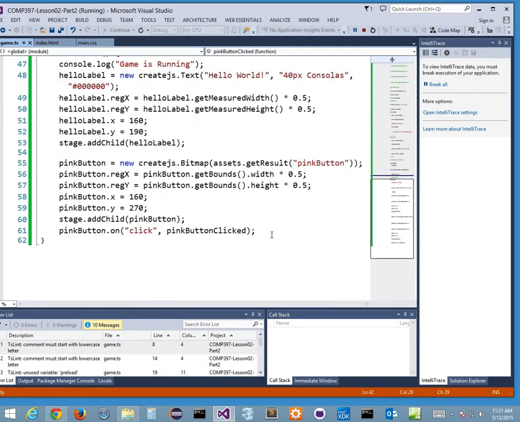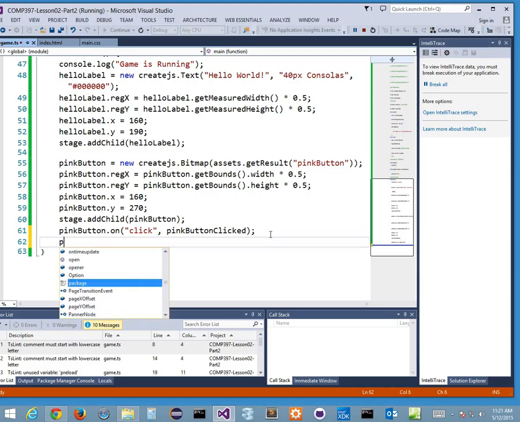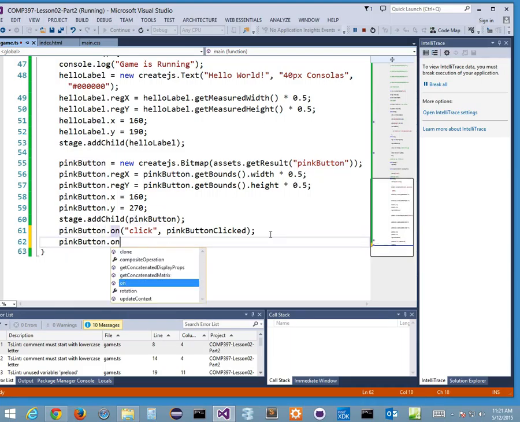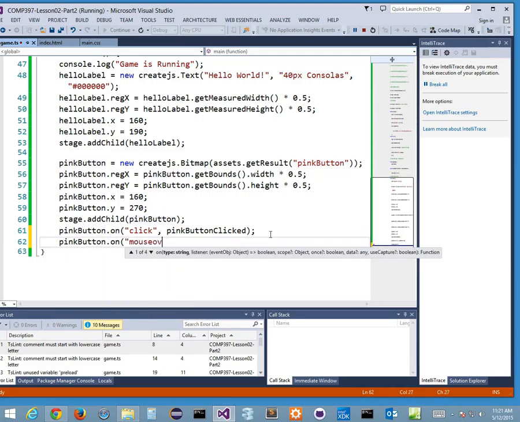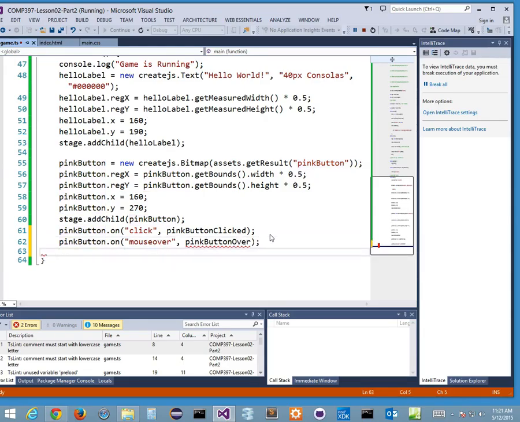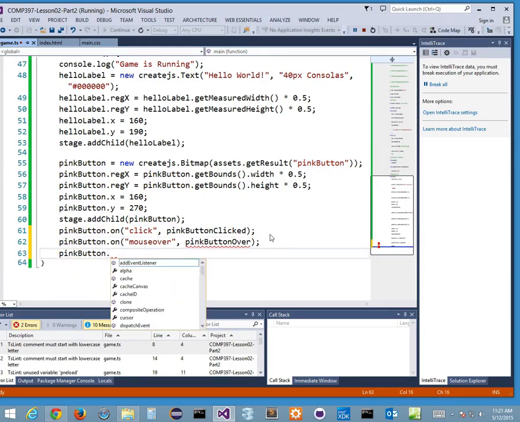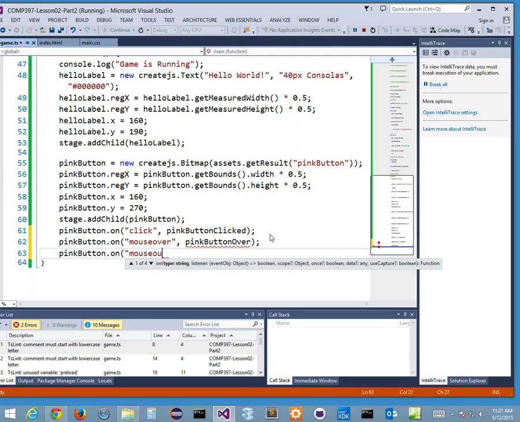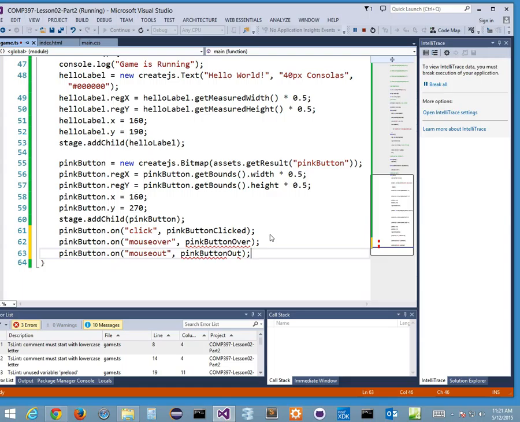Well, you know what? Let's add a couple more events. Let's add in pink button dot on mouse over, and then we'll do a pink button, maybe we'll call it big button over event. Okay, and we'll do another one. Pink button dot on mouse out, and we'll do a pink button out event. A couple more events here that we haven't defined.